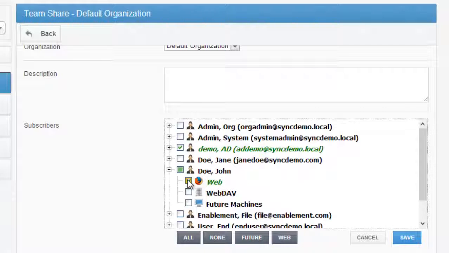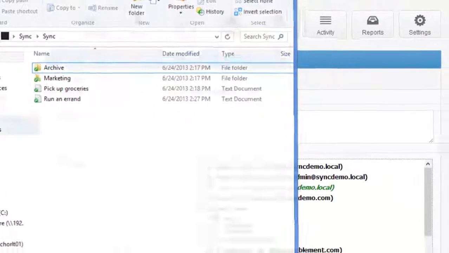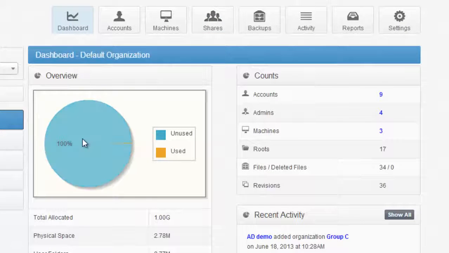But the sync tool also supports LDAP, a protocol that allows you to map a drive directly from the end user's machine to the cloud. So it looks like the data is local on their machine. It looks like the data is in their sync folder, but it's actually all in the cloud. It's a mapped drive. They don't have to log into a browser to view their data. They can have a shortcut directly to the mapped drive. That way, they don't have 100 gigs of storage in the cloud taking up 100 gigs of local hard drive space.